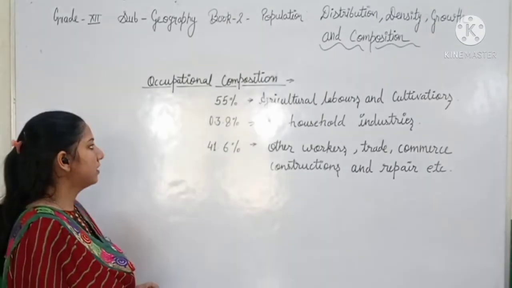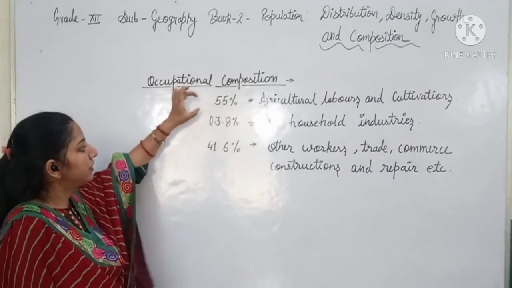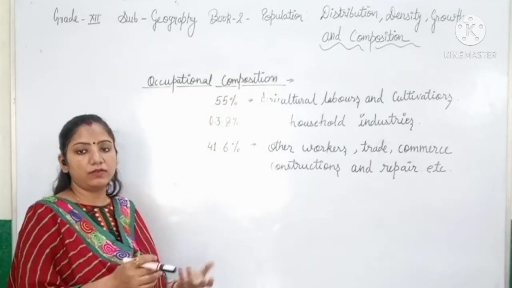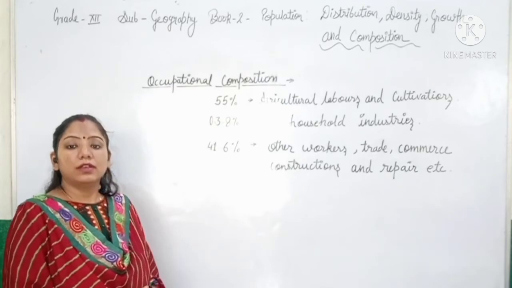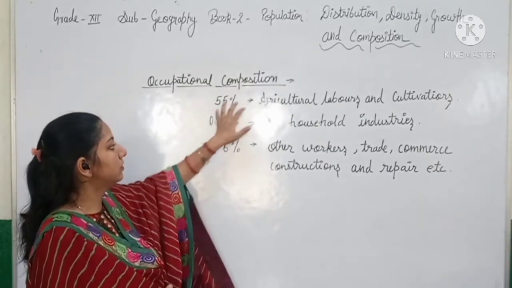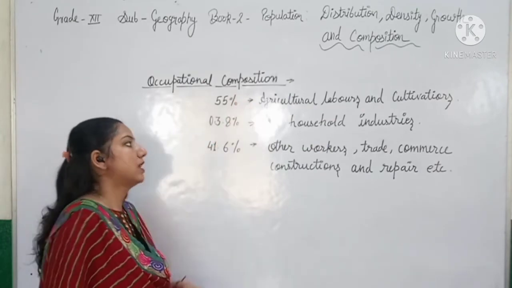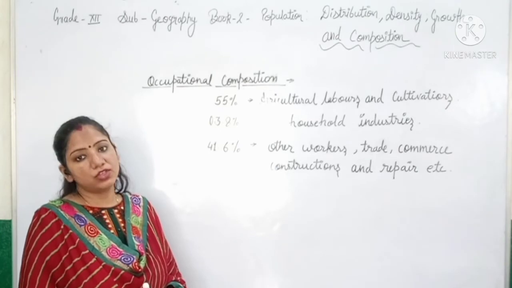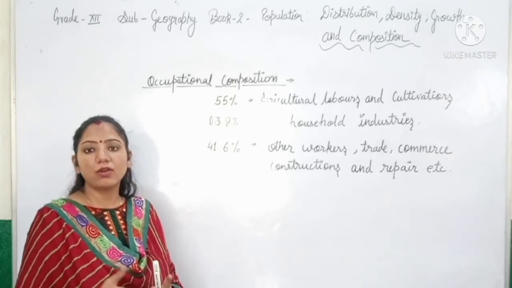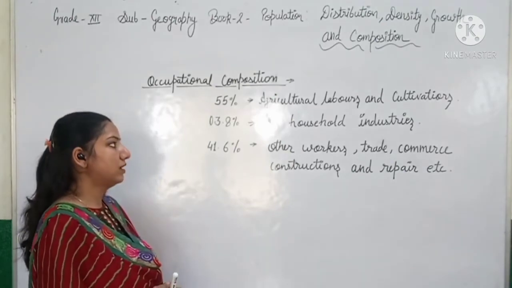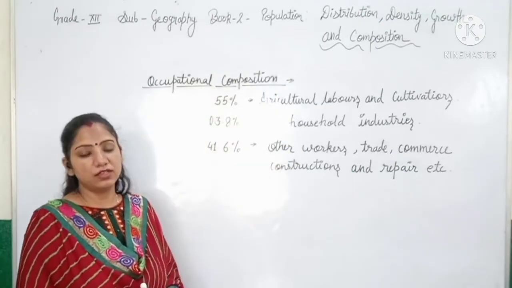In our country, out of 100%, around 55%, more than half the population, is included in the primary type of activities, that is the agricultural activities, in which we can include agricultural labourers and the cultivators.